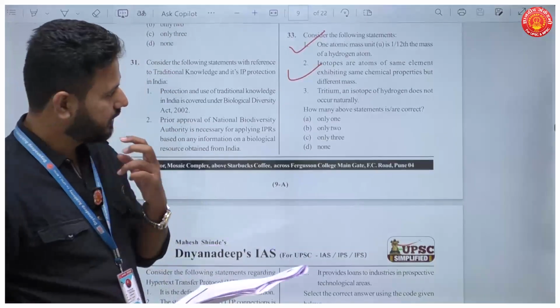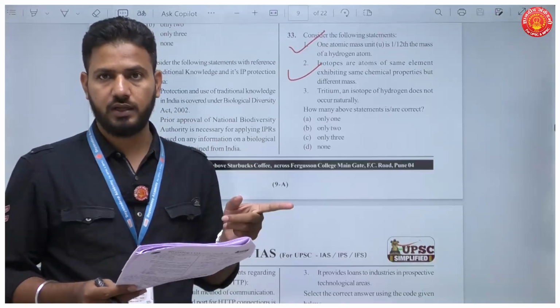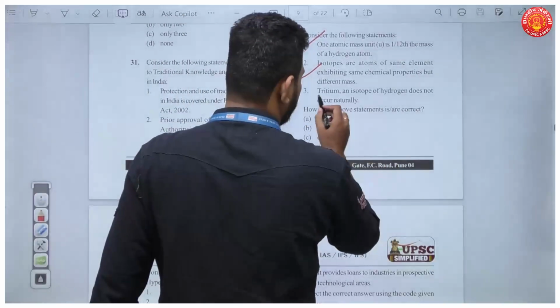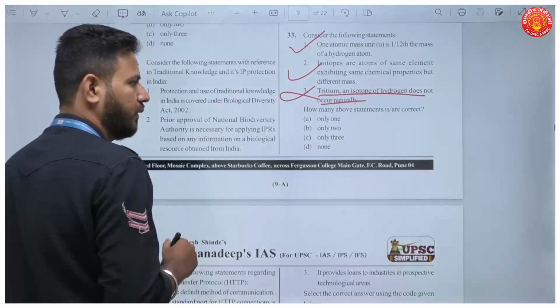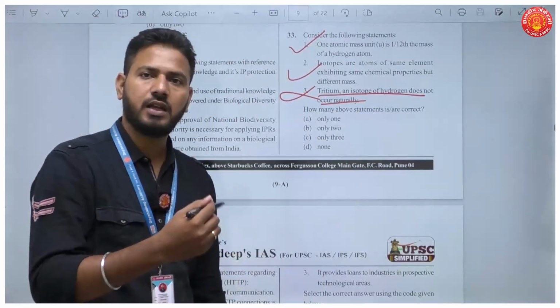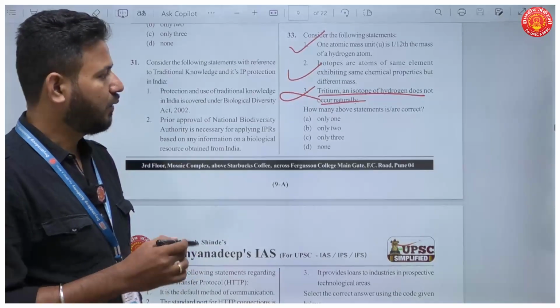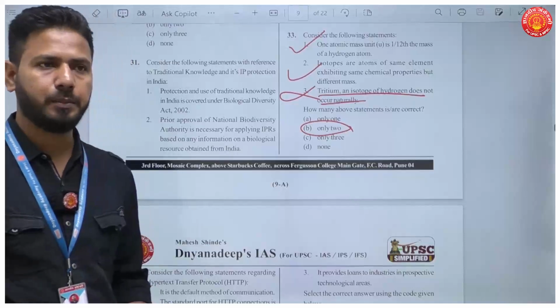The third statement is: tritium, an isotope of hydrogen, does not occur naturally. Now you should know that all the isotopes of hydrogen occur naturally. So this statement cannot be correct. Protium, deuterium and tritium all occur naturally. So the third statement is incorrect. How many statements are correct? Two statements. Your answer here will be B.